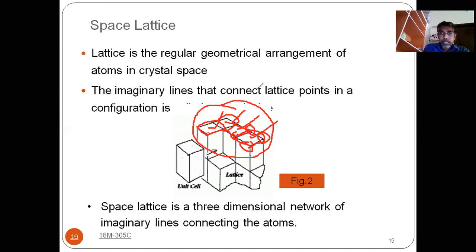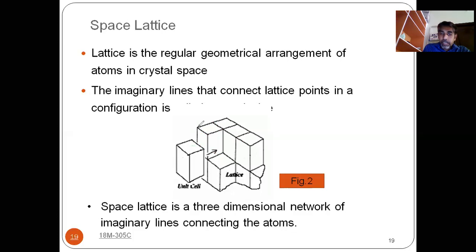If you see here, lattice is the regular geometrical arrangement. So regular, if you see here, this one, this one, this one, the regular pattern is repeated. Atoms in a crystal space. The imaginary lines that connect the lattice points.